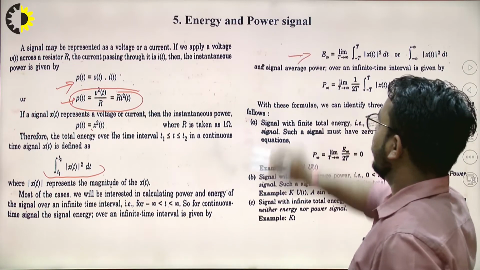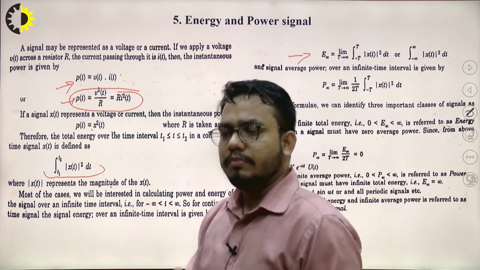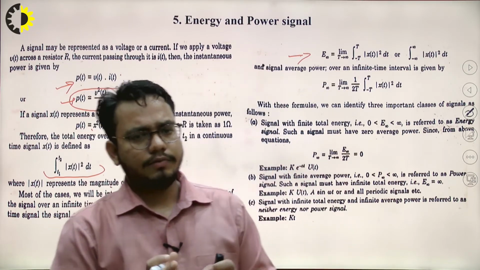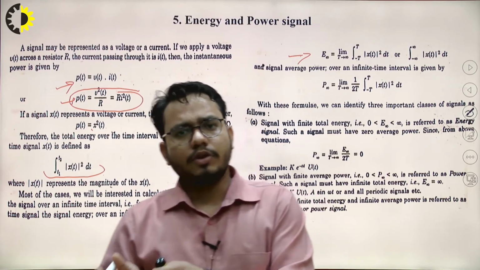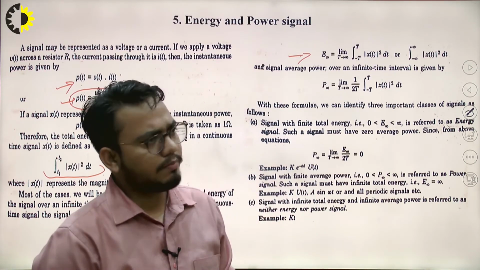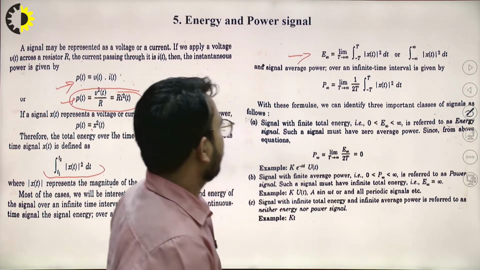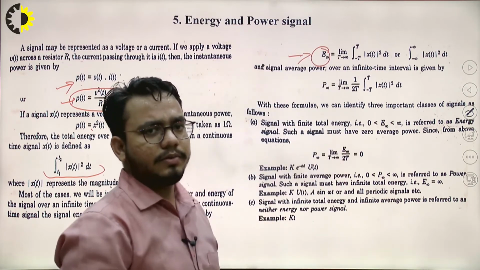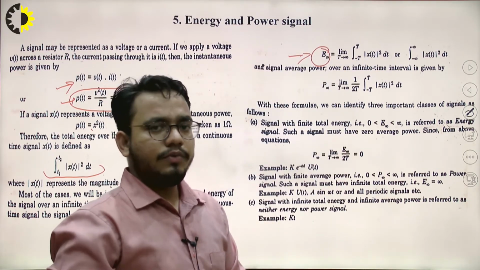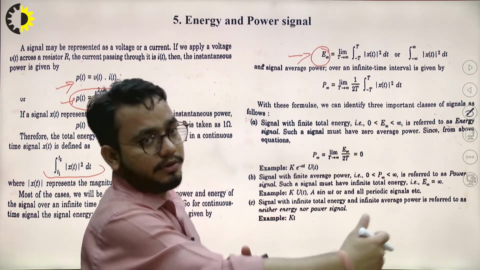Energy and power are considered over some particular interval of time, from one instant of time to another, or from minus infinite to plus infinite. In this time range, each and every time period is considered. So E infinity represents the energy possessed by the signal for the complete time interval, right?